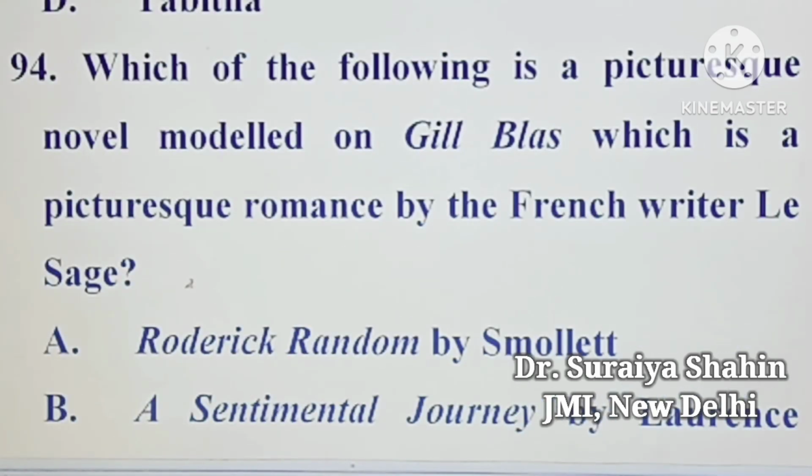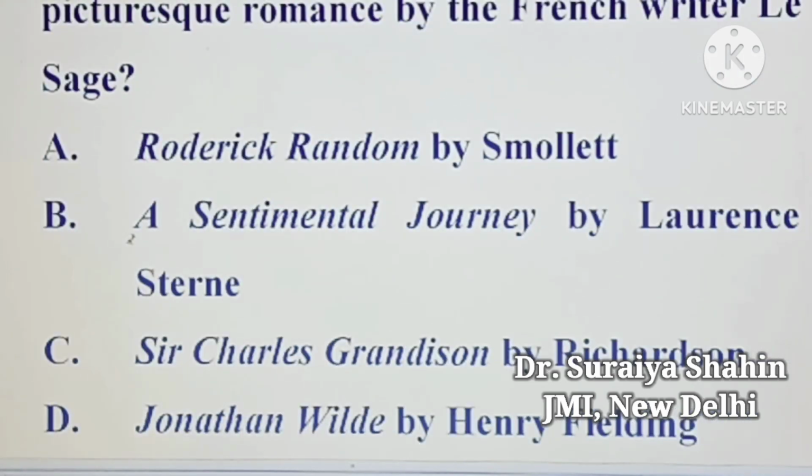Next question we have: which of the following is a picaresque novel modeled on Gil Blas, which is a picaresque romance by the French writer Lesage? Your first option is Roderick Random by Smollett. Second option is A Sentimental Journey by Lawrence Sterne. Third option is Sir Charles Grandison by Richardson.